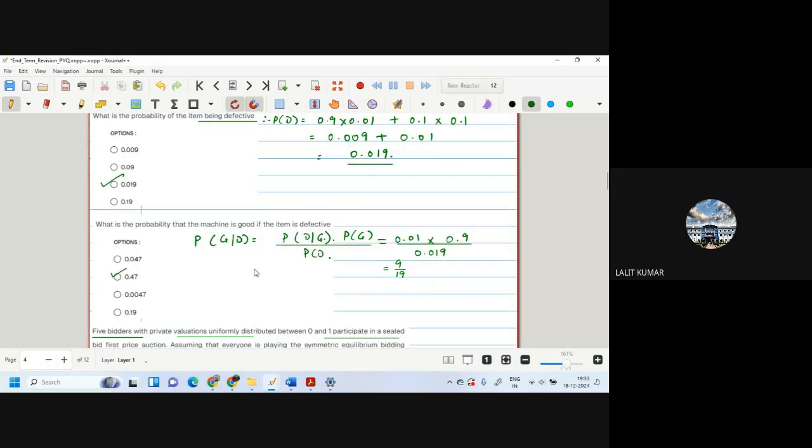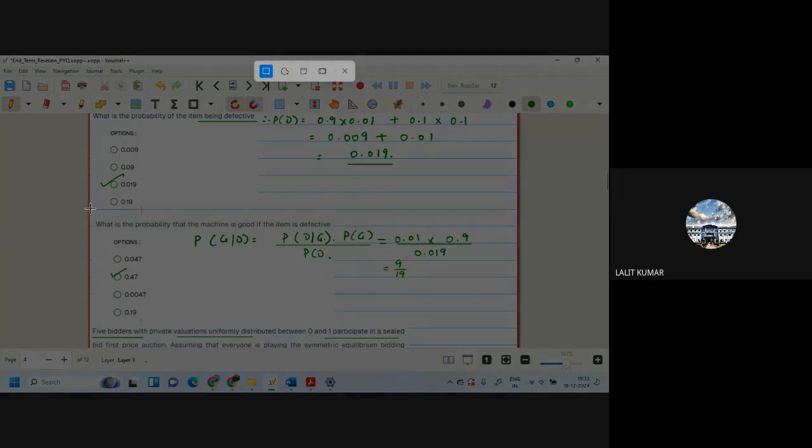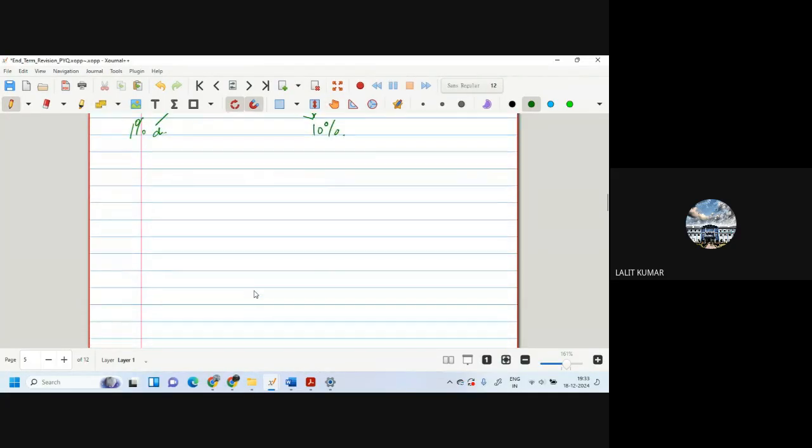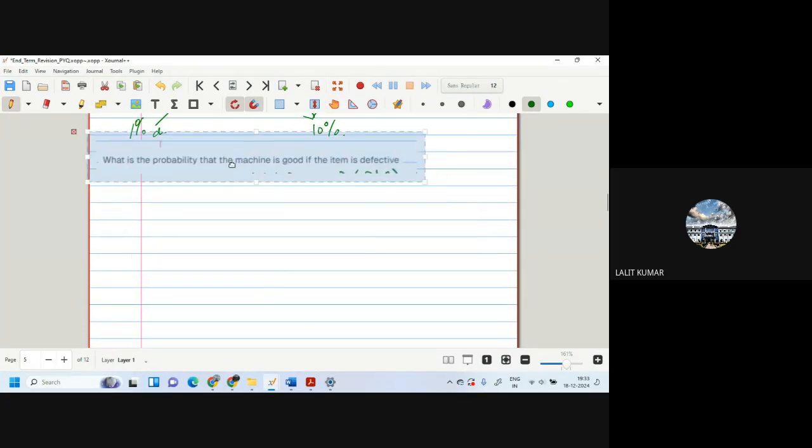The second question is, what is the probability that the machine is good if it is defective? So again, this is Bayes theorem. Yeah. So the probability of good given defective is equal to the probability of defective given good into the probability of good, divided by the probability of defective.